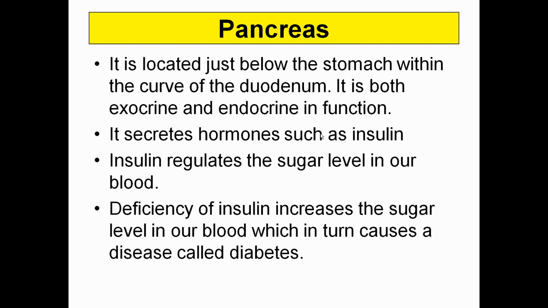If it is secreted in a lesser amount, the person will become diabetic, because more sugar is present in the blood as it is not being digested due to the lesser secretion of insulin. So the hyposecretion of insulin leads to diabetes.